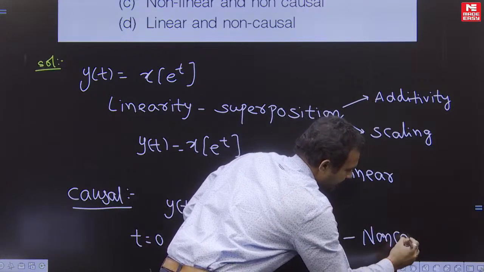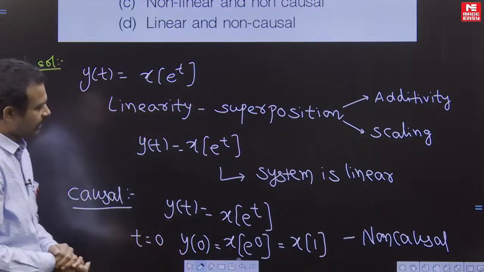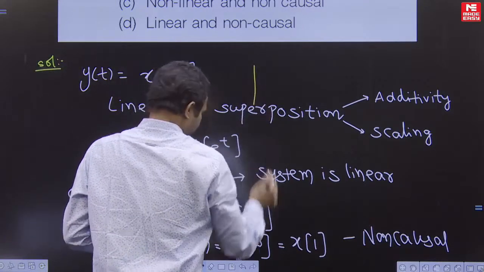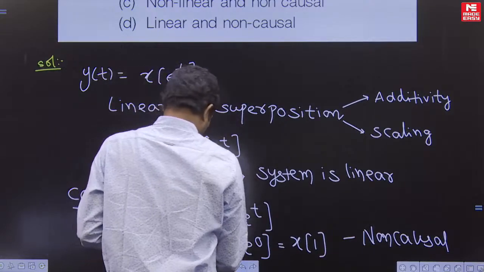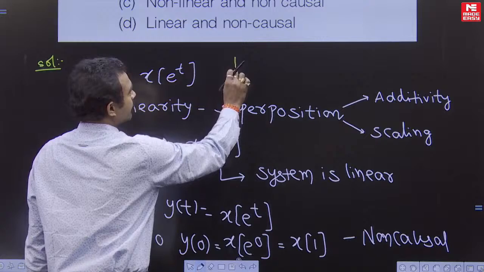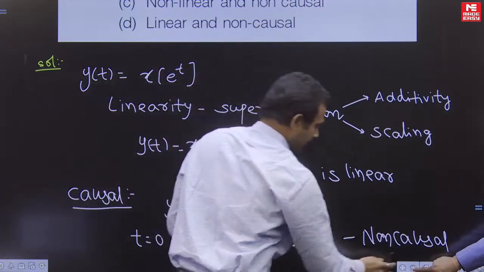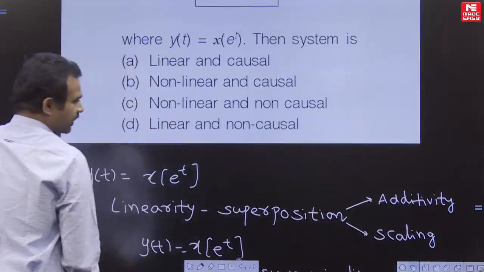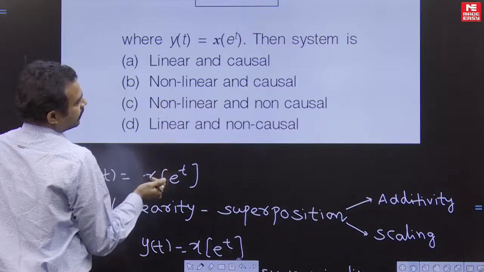That means it is linear by observing the superposition theorem, and it is a non-causal system. If you check the options, it is linear and non-causal.